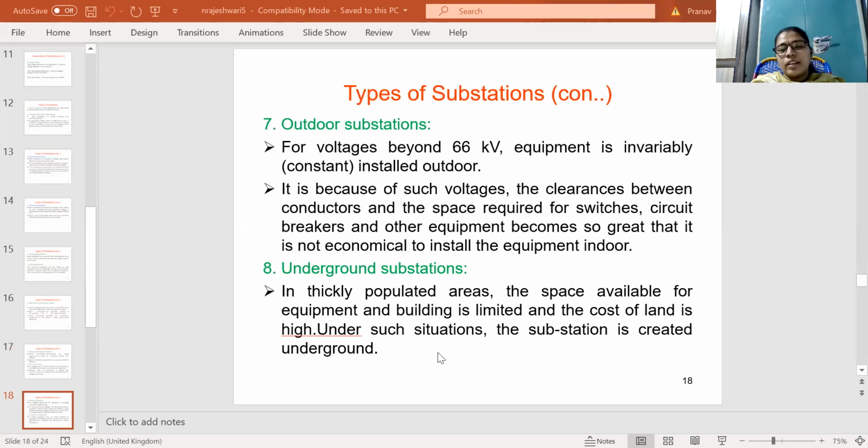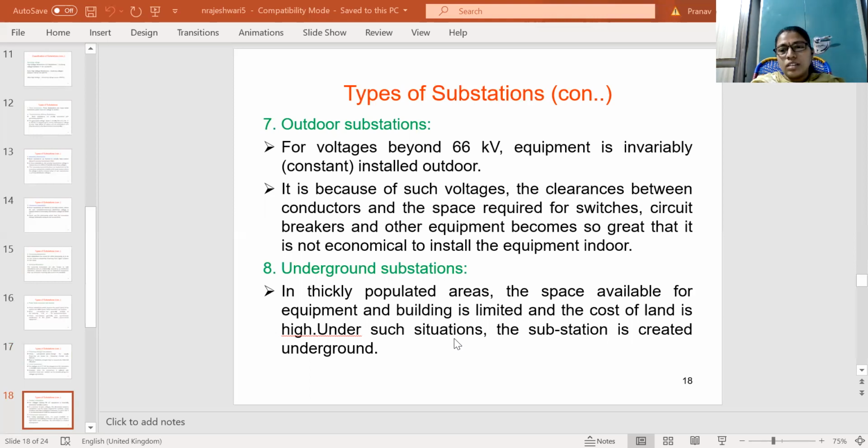Thickly populated areas mean the space available to build equipment and buildings is less, so only a limited area will be provided for these substations. In this case, the cost of the land also increases to high values, so in such situations the substation is created underground.